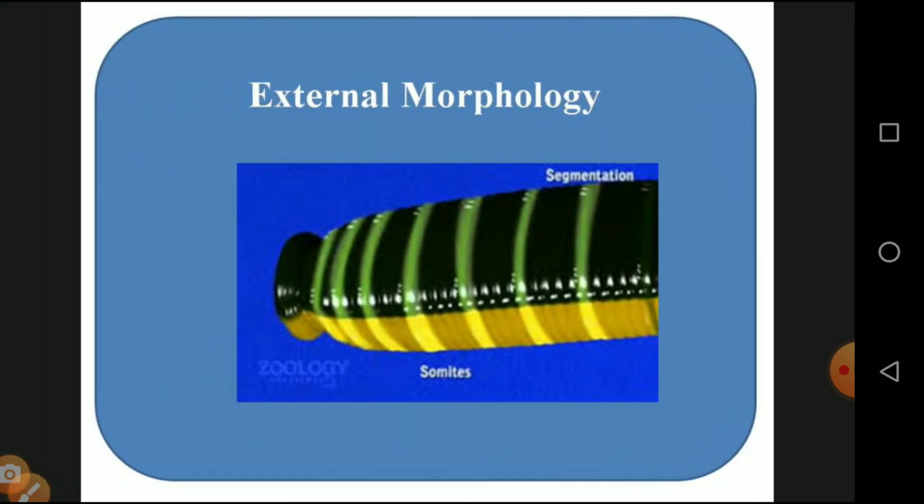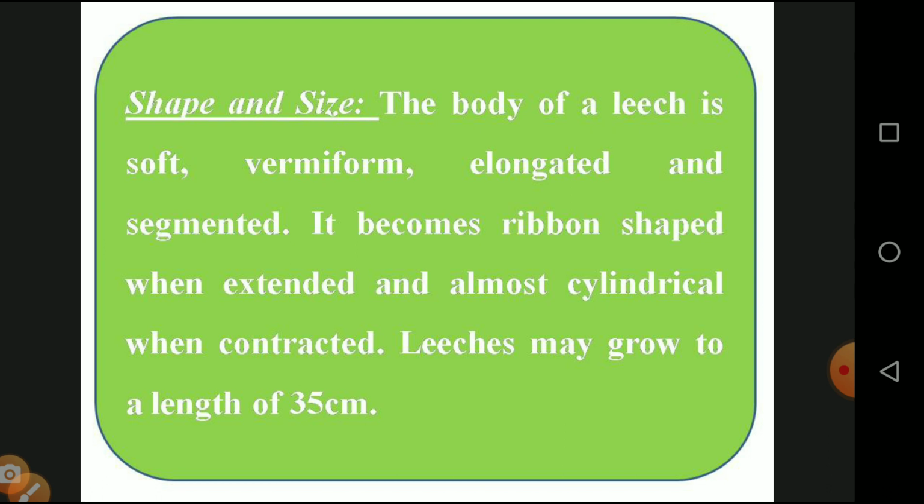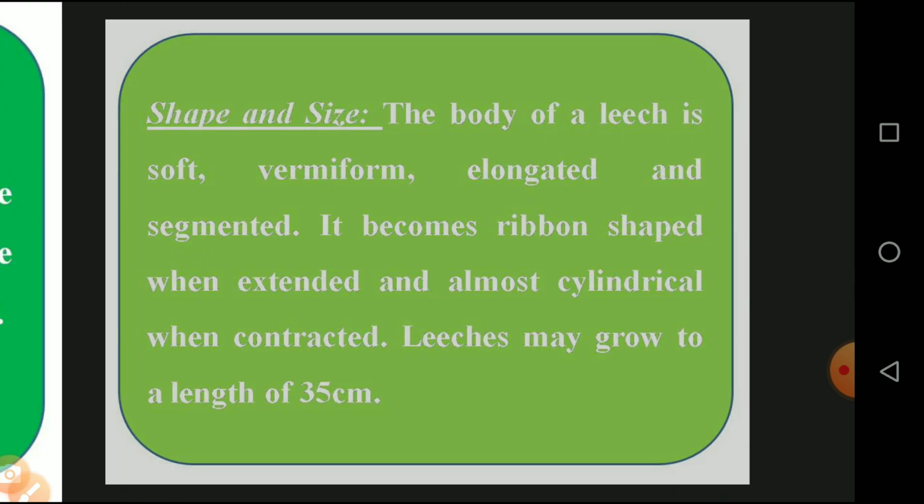And this is the external morphology of the leech. Then size and shape. The body of the leech is soft, vermiform, elongated and segmented. So it has elongation, like a rubber band, and they have segments. It becomes ribbon shaped with extension and almost cylindrical. So it is a round one. They have a length of about 35 centimeters in adult worms.